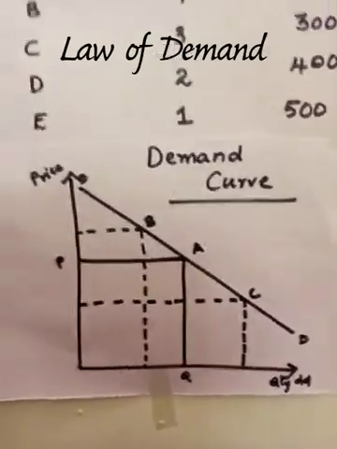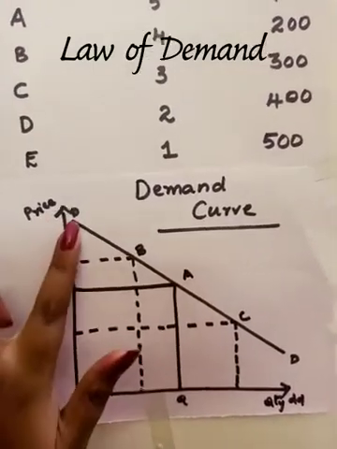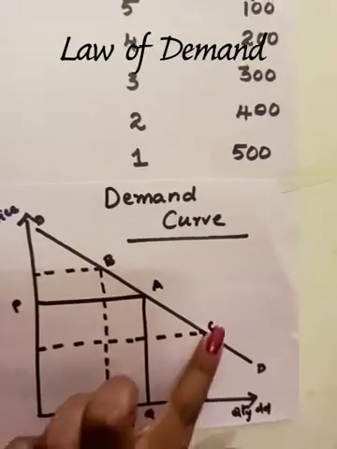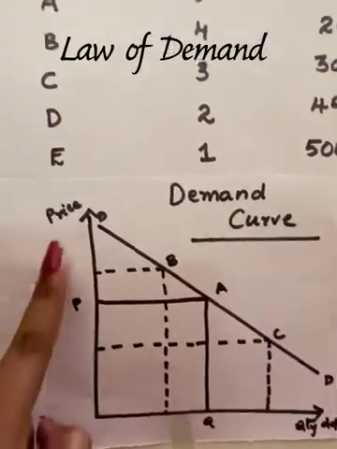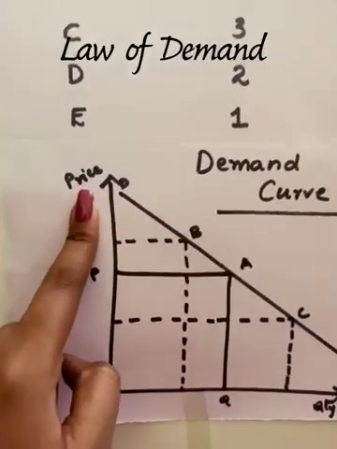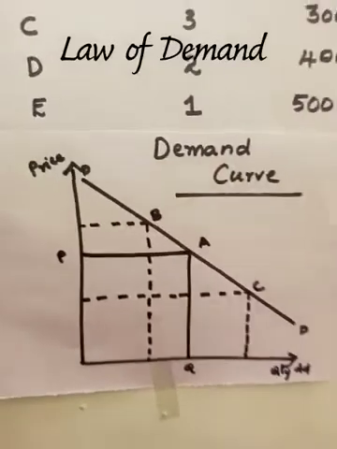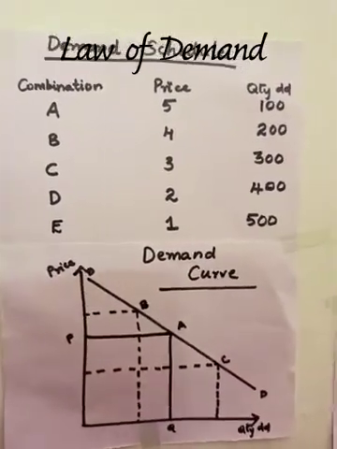See here, this is the initial price, combination A. Price is more means you can only demand less. Price is less means you can demand more. On the x-axis it is quantity demanded, on the y-axis it is price. So this is the demand curve for a commodity. Here the demand schedule and the curve are shown together.